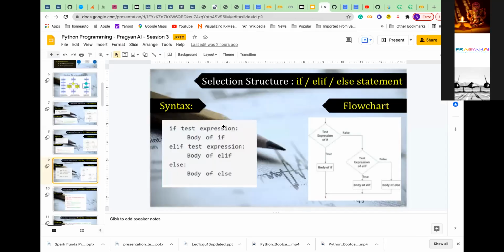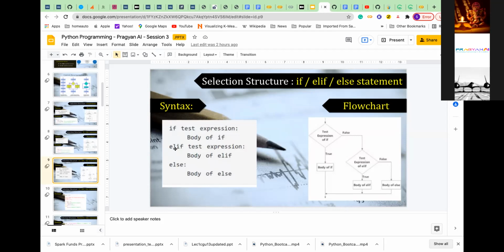If this condition is true, this will be executed, or else it will check the next condition. If that condition is true, this will be executed. If this condition is false, it will come here. If this condition is also false, it will come here and execute. If this condition is true, then it will come here, then it will come out. If this condition is false, it will come here. If this is true, it will execute this and come out. This is called the if else statement.